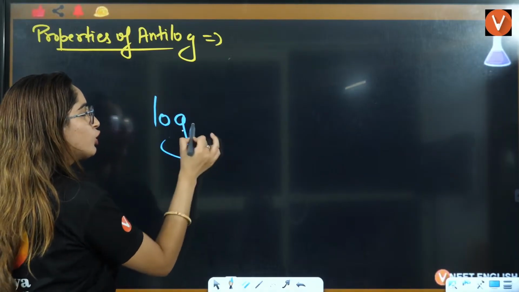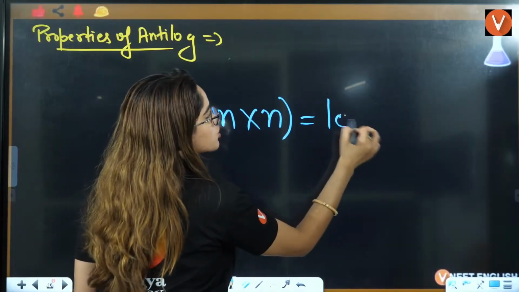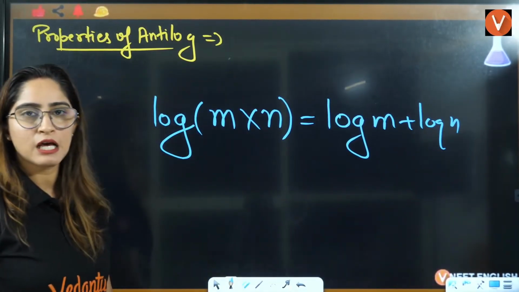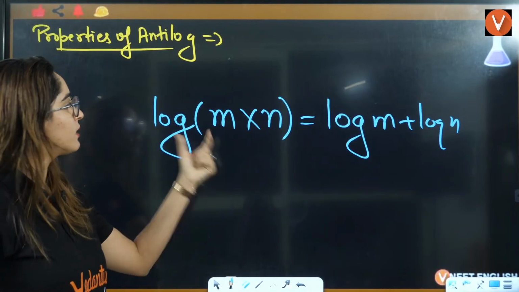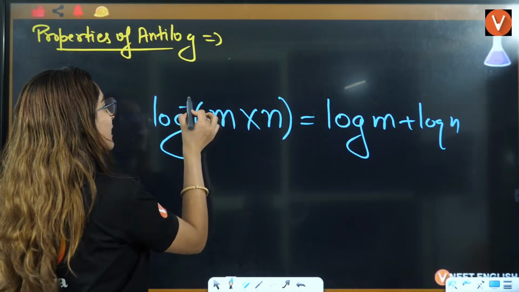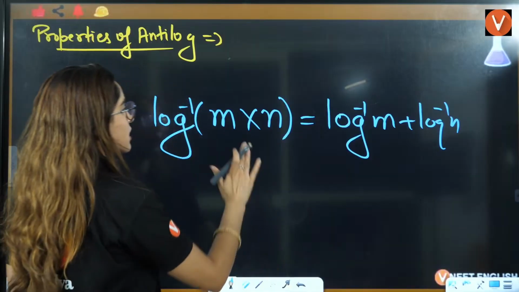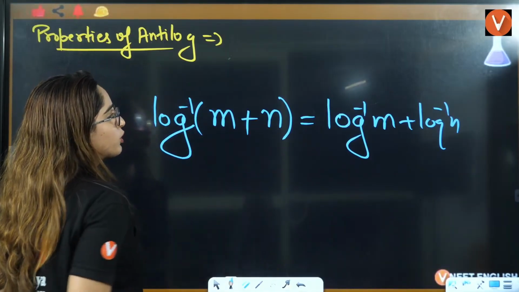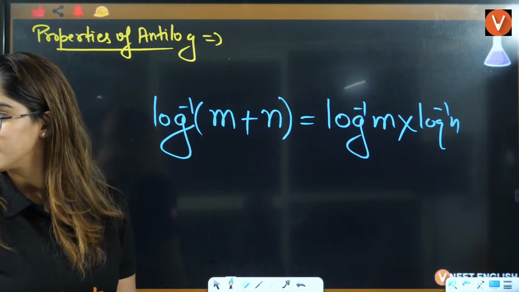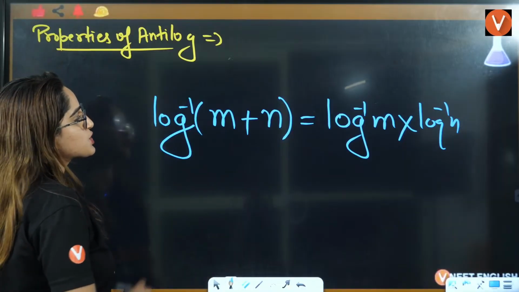If I talk about the log property, it was log of m multiplied by n is equal to log of m plus log of n. This will be exactly opposite. Put inverse. Instead of multiplication, put plus. Instead of addition, put multiplication. Totally reverse, right?